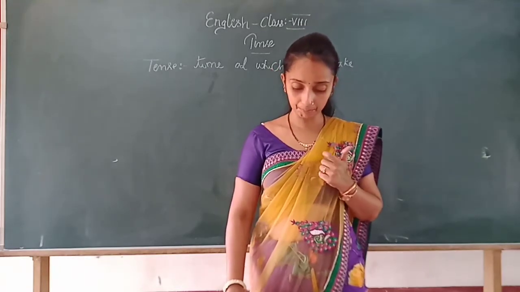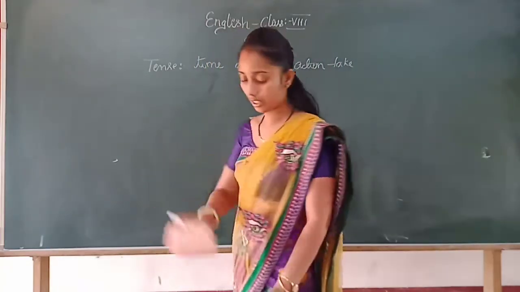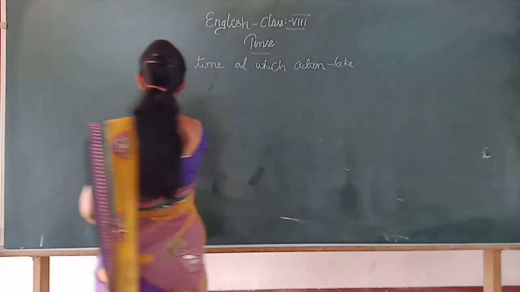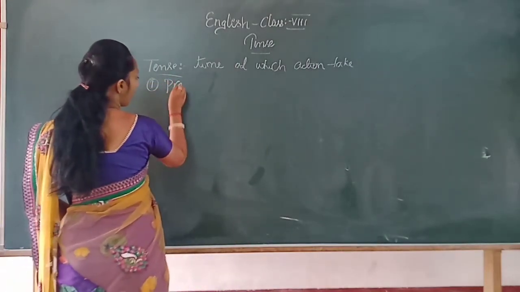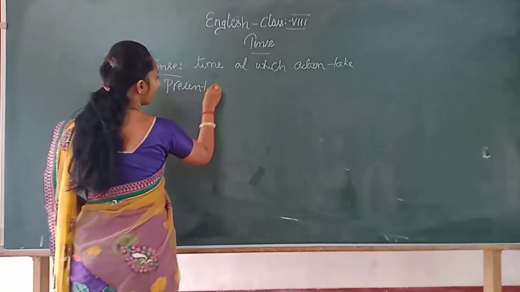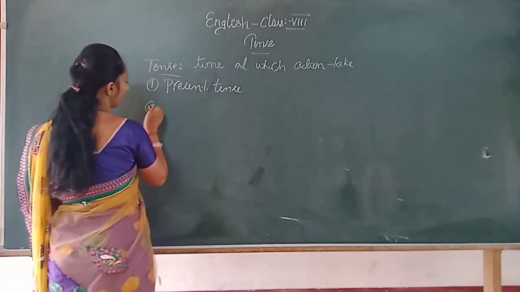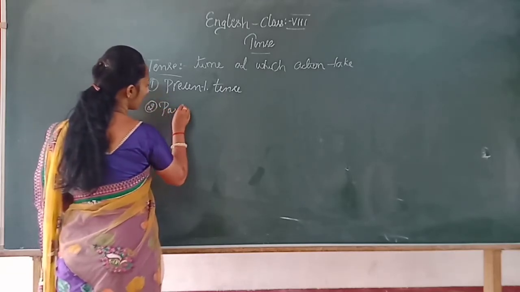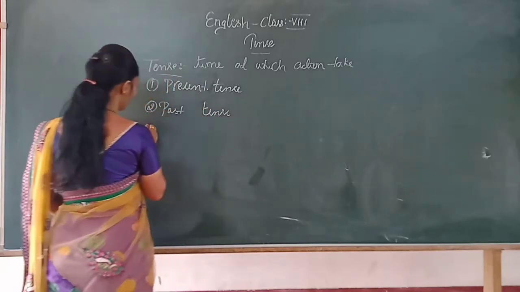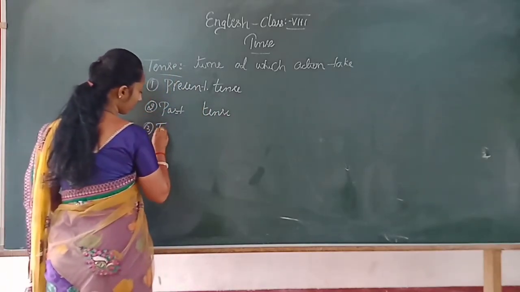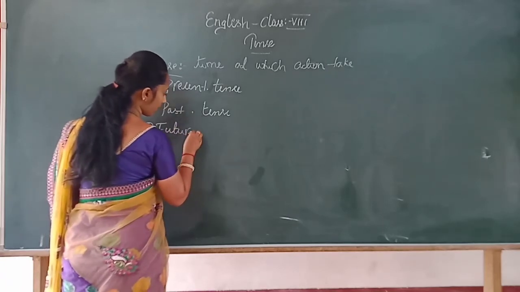Present tense, past tense and future tense.